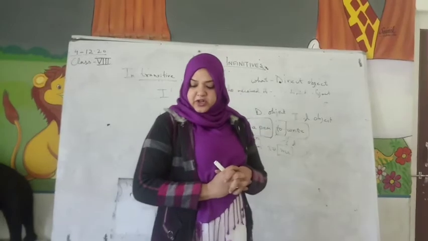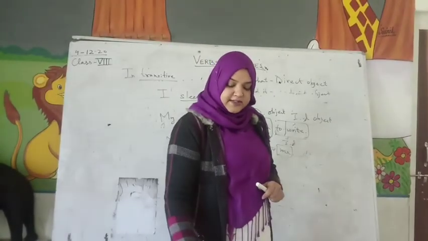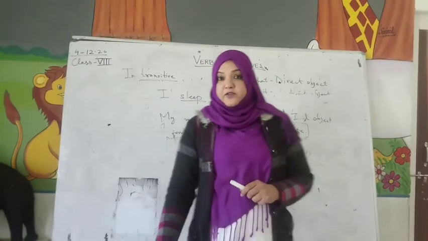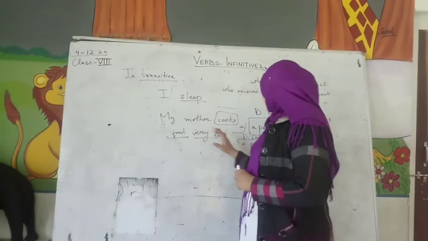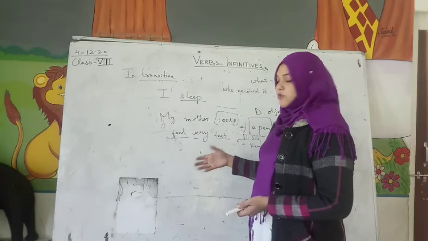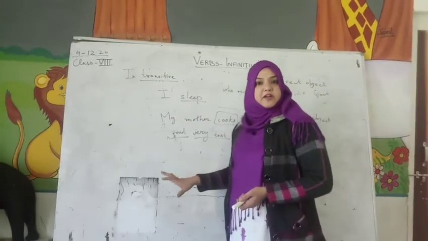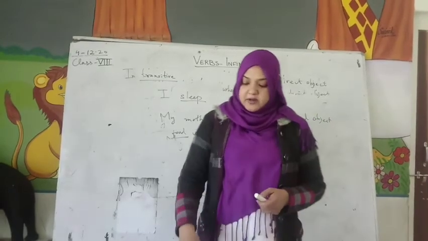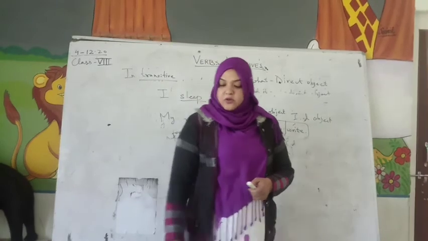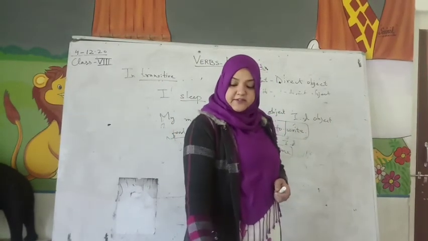With this we finish today's topic, transitive and intransitive. For the complement, you ask the question how. Okay, how did my mother cook food? How was the food? The food was very tasty. So it becomes a complement. For the complement you ask the question how. Understood, everybody? Okay. So with this we finished the explanation of transitive and intransitive.